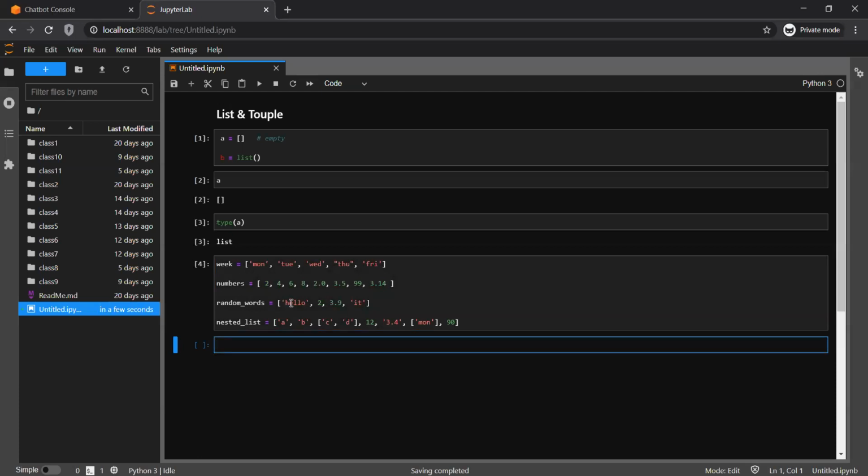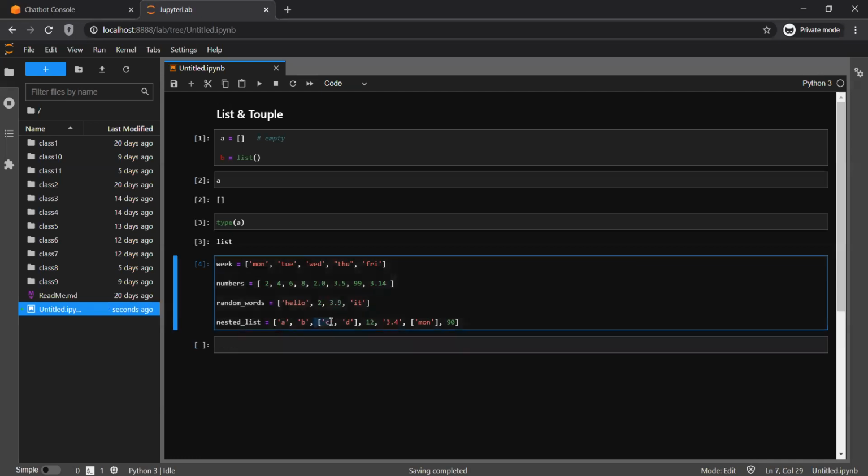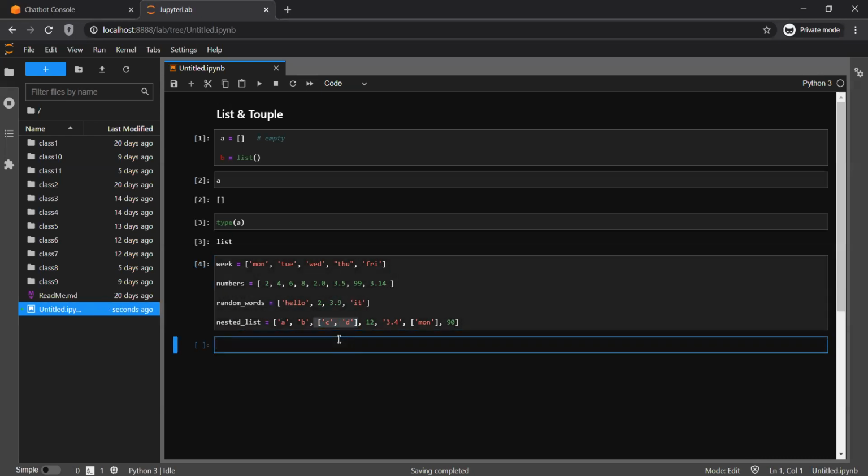Random words is again a combination of string, integer, float, or decimal numbers. The nested list, as it says, has a few elements as strings, a few elements as integers, and a few elements as lists. If you see this particular section, this is a list. So a list within a list, and that is why list is a very important data type.